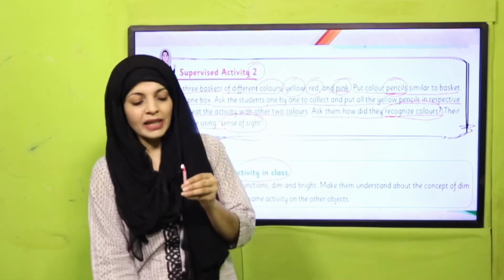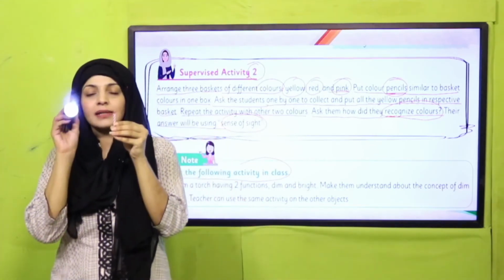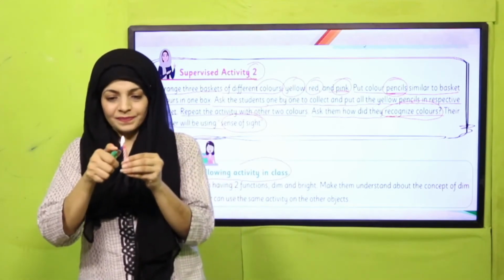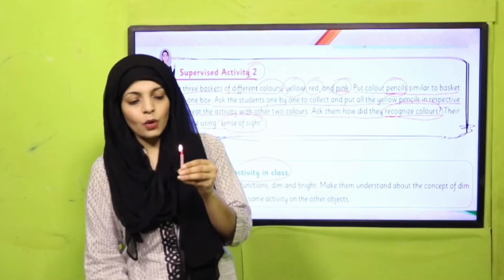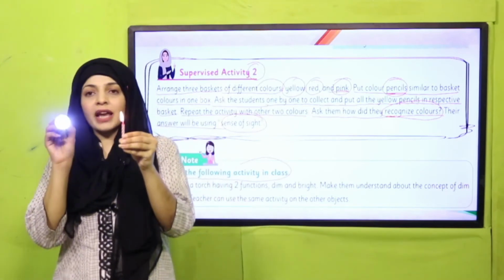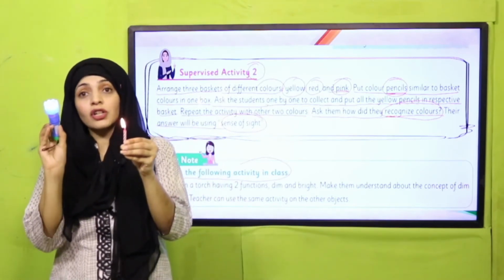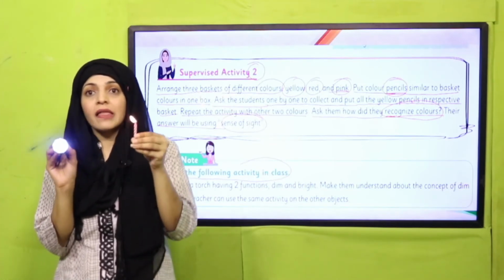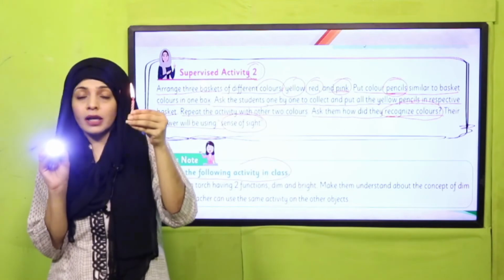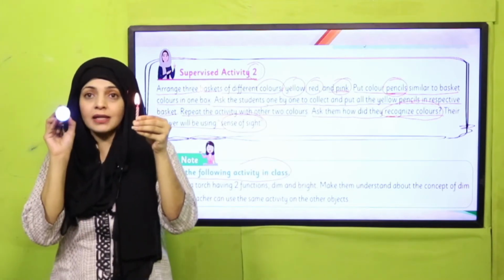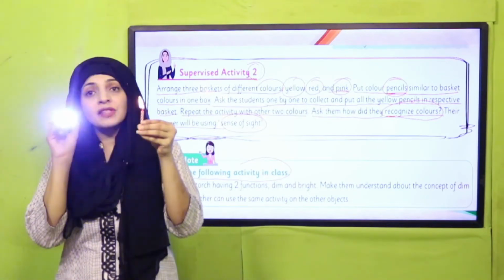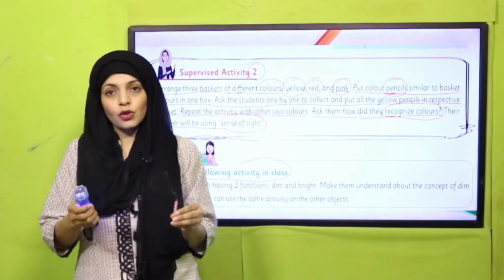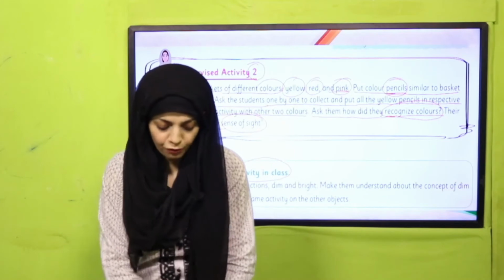Now quickly tell me which light is bright. The candle, I blew the candle, sorry. Now quickly tell me which light is bright. Of course, the torch is brighter than the candle. So how did you recognize that the candle is dim and the torch is bright? With the help of your sense of sight. Very good. Now let me blow it and switch off the torch, and here we will move forward.